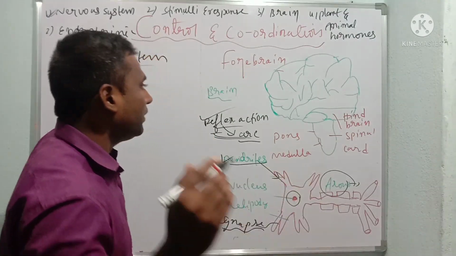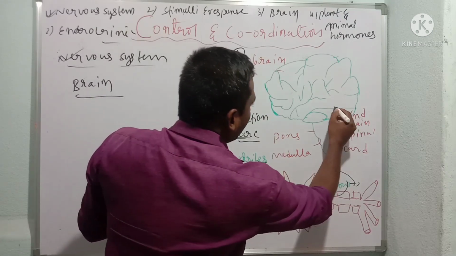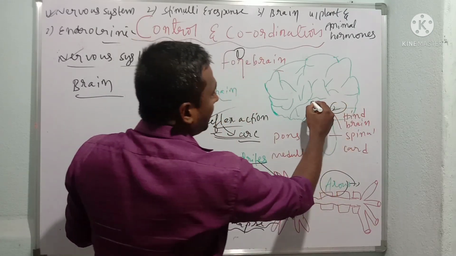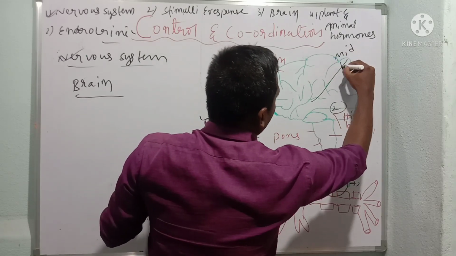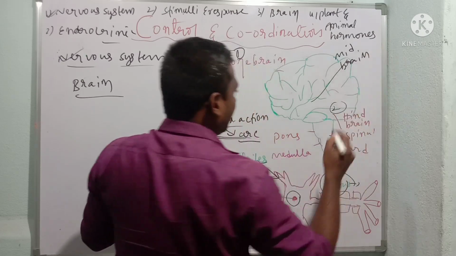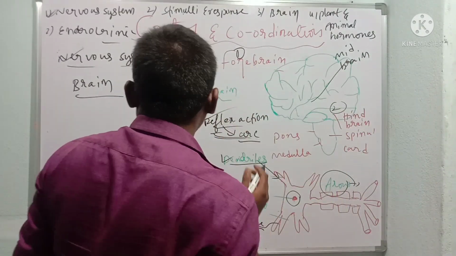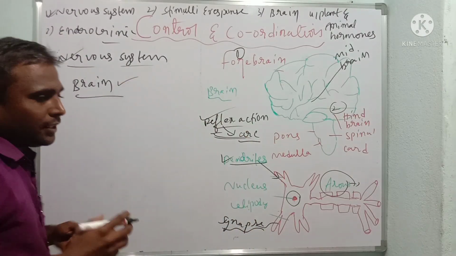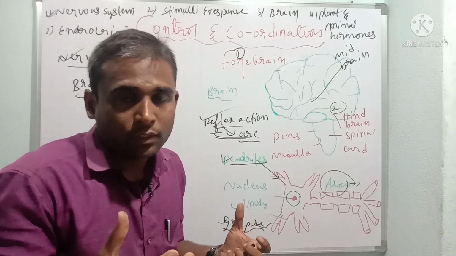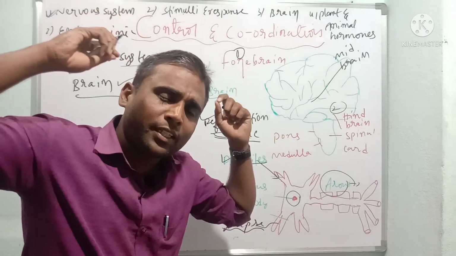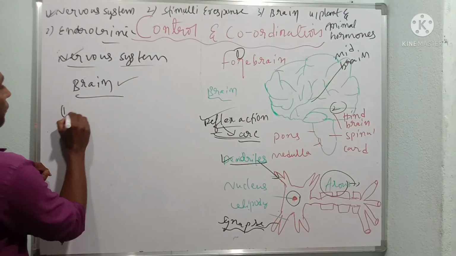It consists of three important parts: forebrain, hindbrain, and midbrain. Children, I am not an expert at diagrams. I have drawn this rough diagram, just imagine. First we will understand that the brain is a complex thing which cannot be defined in a single term. The brain does everything in our body. So the first one is the forebrain.